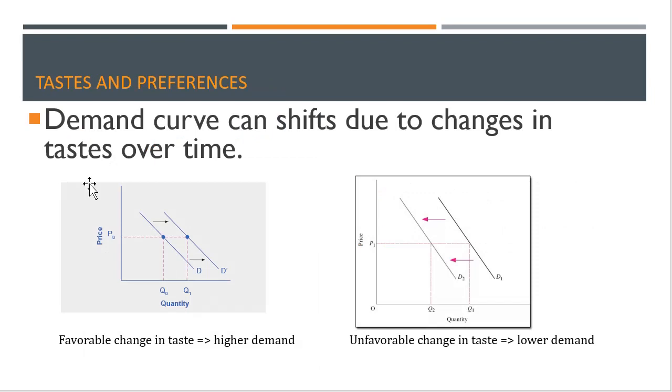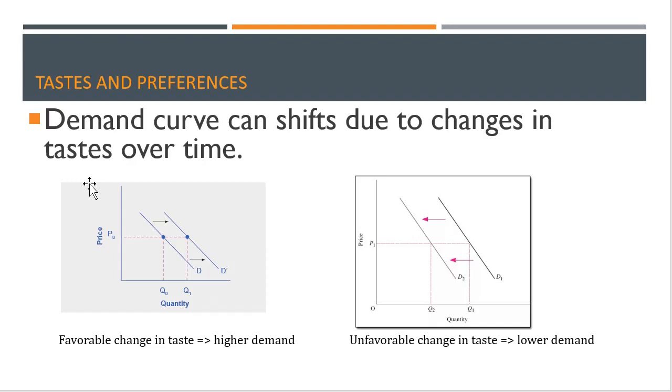Now let's talk about taste and preference. Taste and preference both play a massive role in determining the demand. If there is a favorable change in taste, that will lead to a higher demand. If the taste and preference change is unfavorable, that will lead to a lower demand.